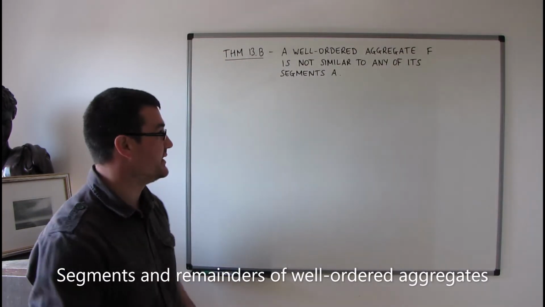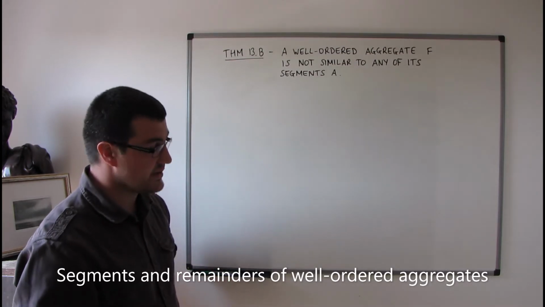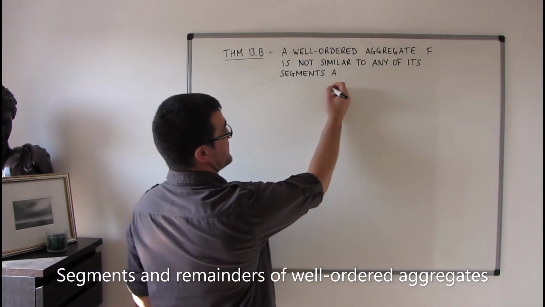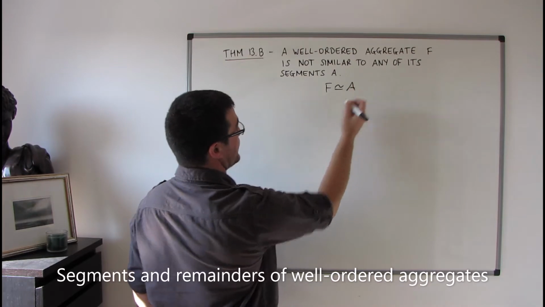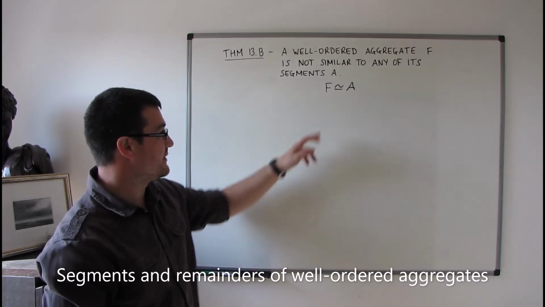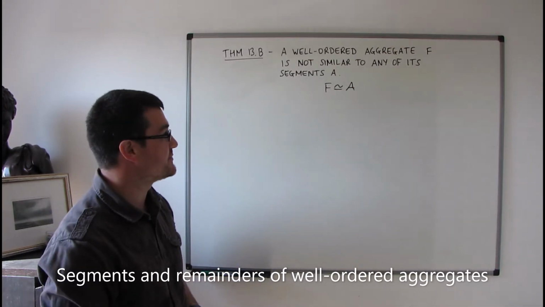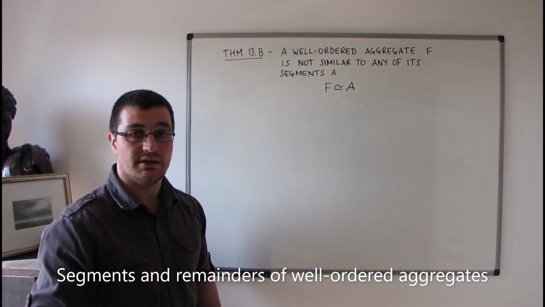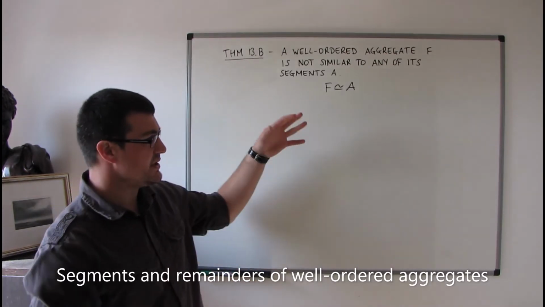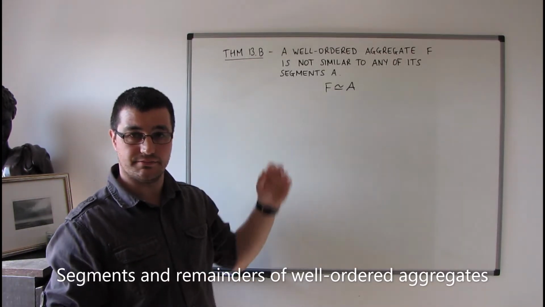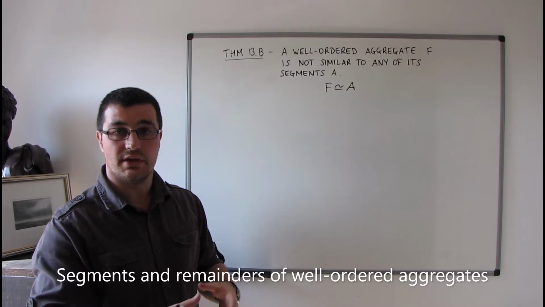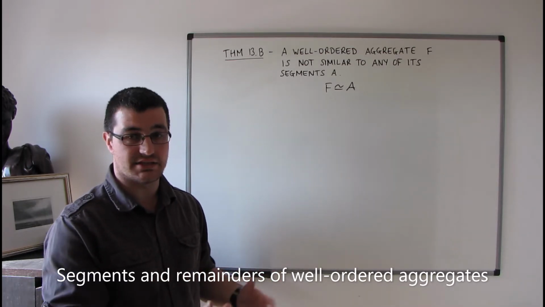So we're going to go through a contradiction here. We're going to start out by assuming that we can actually find a segment A of f such that f is similar to A. And bearing in mind what this means, that f is similar to A, that means that there's a one-to-one correspondence between the elements of f and the elements of A that preserves the ordering on the elements. So I'm going to need to consider A as, on the one hand, a segment of f, and on the other hand, as an aggregate in its own right.